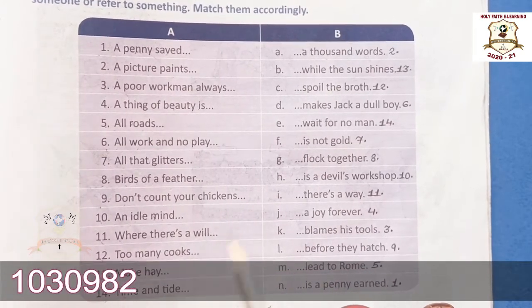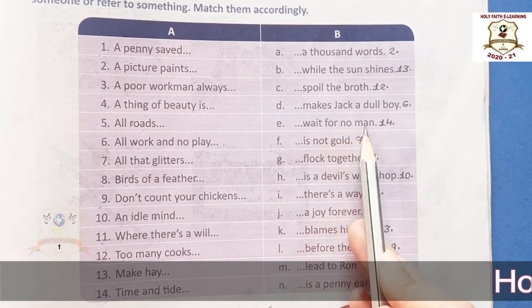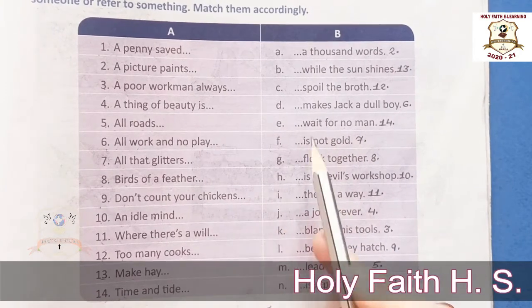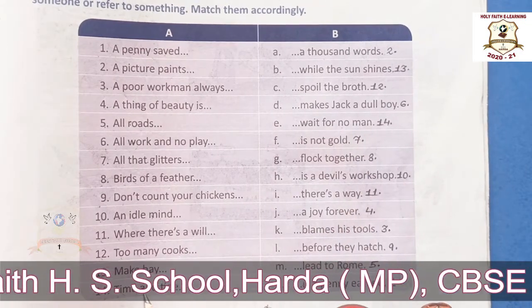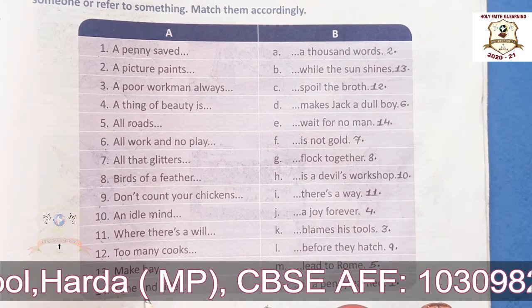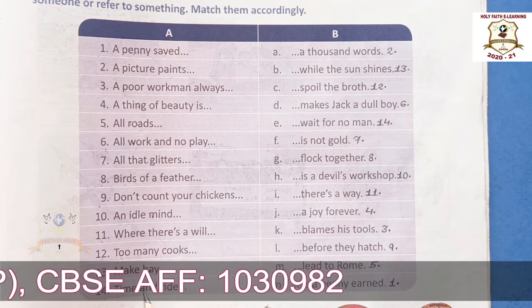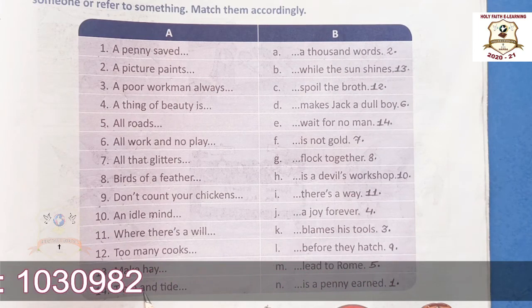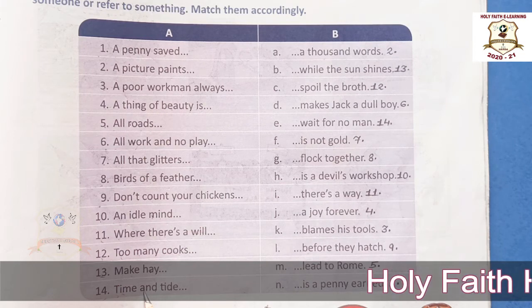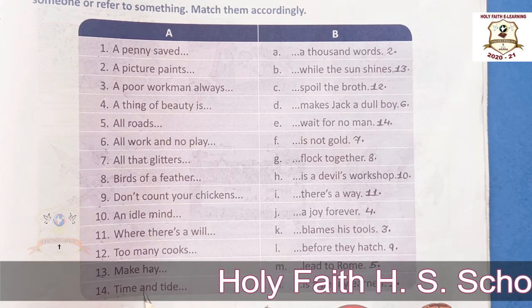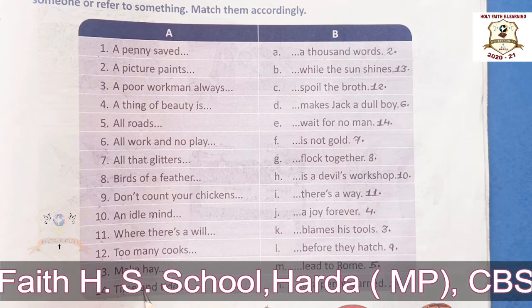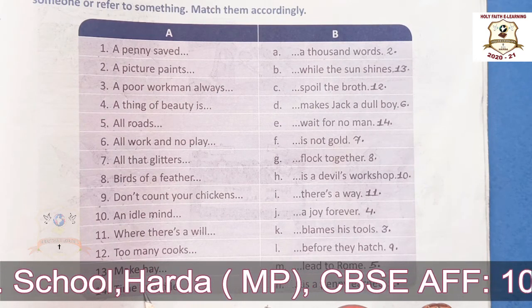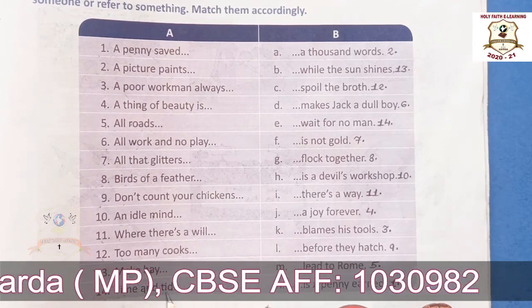Okay, now 14. Time and tide wait for no man. Okay, the meaning of this proverb is that time and things will not wait for you when you are late. So, it is used to say that the opportunities of life will pass you by if you delay in taking advantage of them. Okay, tide means waves.